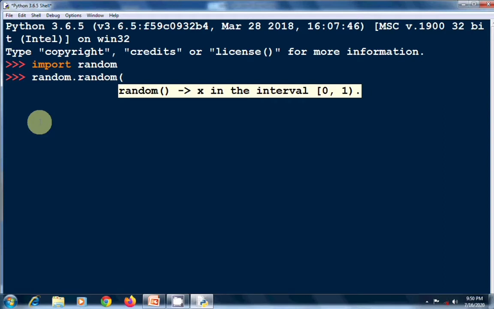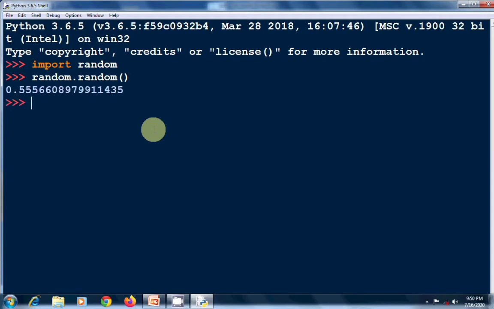See here, it is showing x is in the interval 0 comma 1, 0 inclusive but 1 is not inclusive. So I am giving this. See what the output is. Your output is 0.55566 and so on. This number is between 0.0 and 1.0.